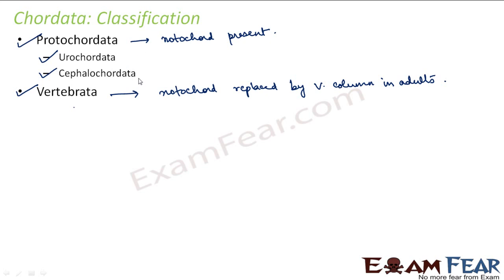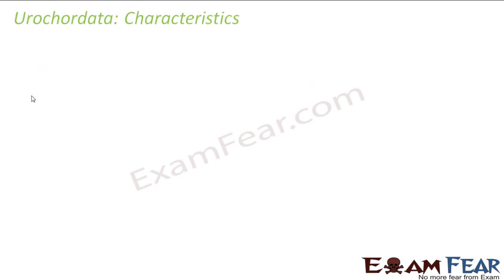Now this classification was based on where the notochord is present. So it was clear that in protochordata, notochord has to be present. It will never vanish. But where that notochord is present, based on that it was divided into two types, urochordata and cephalochordata. So now we will first discuss urochordata, then we will discuss cephalochordata, and at last we will talk about vertebrata. So let us start our discussion with urochordata.